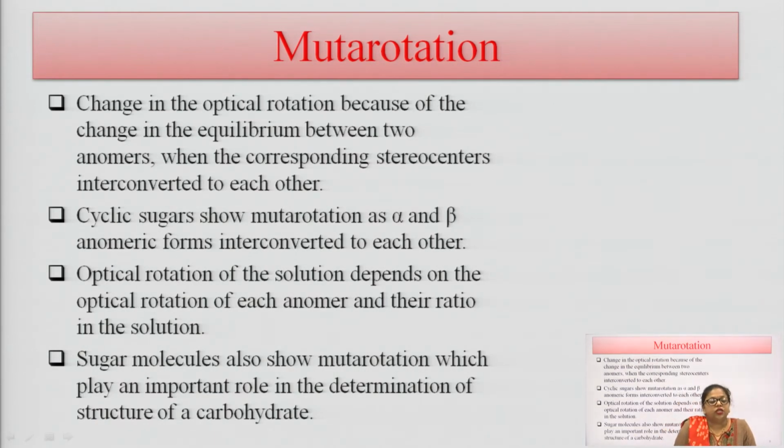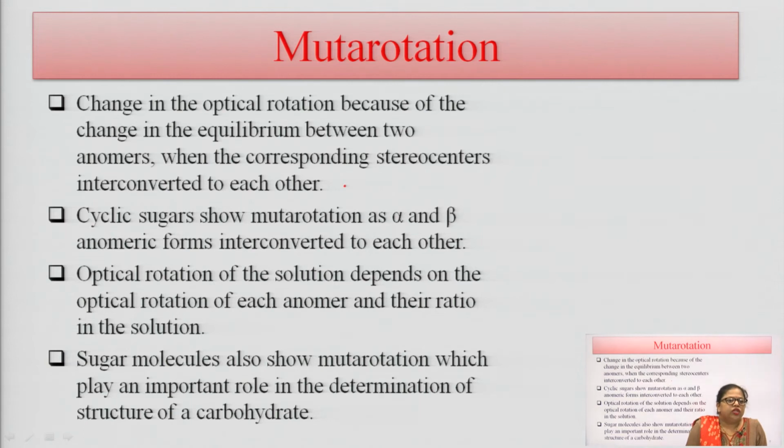What is mutarotation? Mutarotation is the change in the optical rotation because there is a change in the equilibrium between two different anomers, which interconvert to each other. These cyclic sugars show mutarotation as alpha and beta anomers, and they are interconverted to each other.